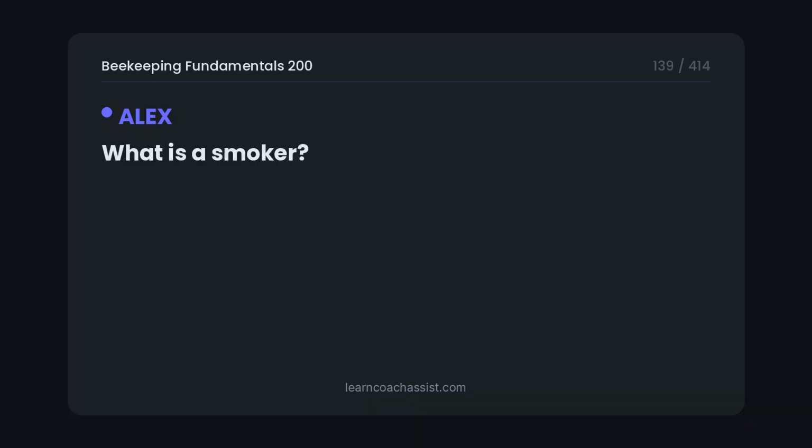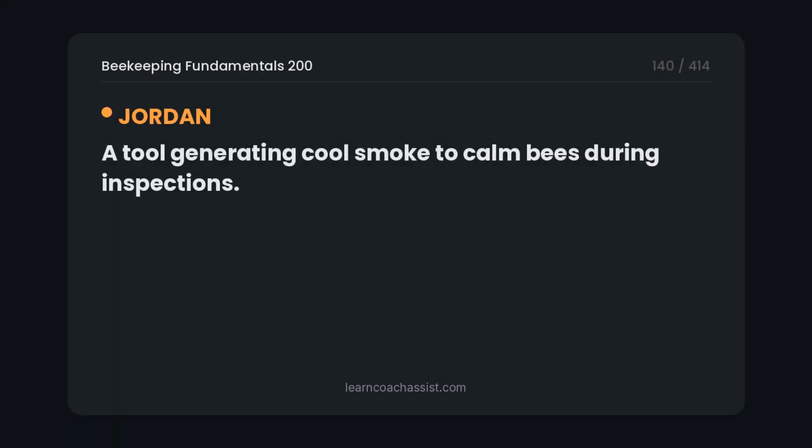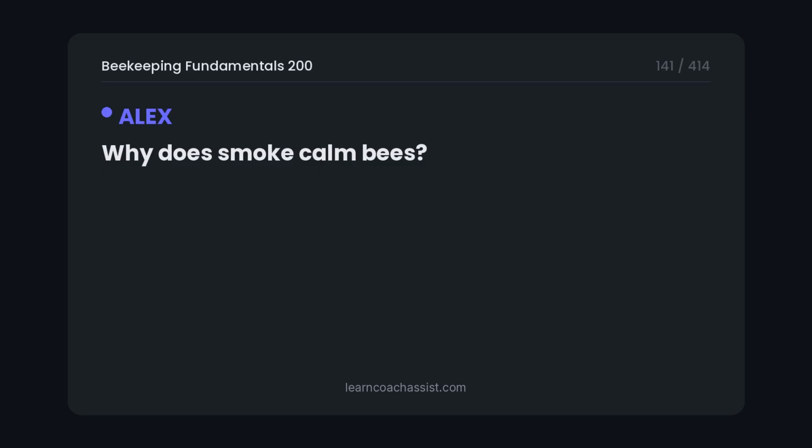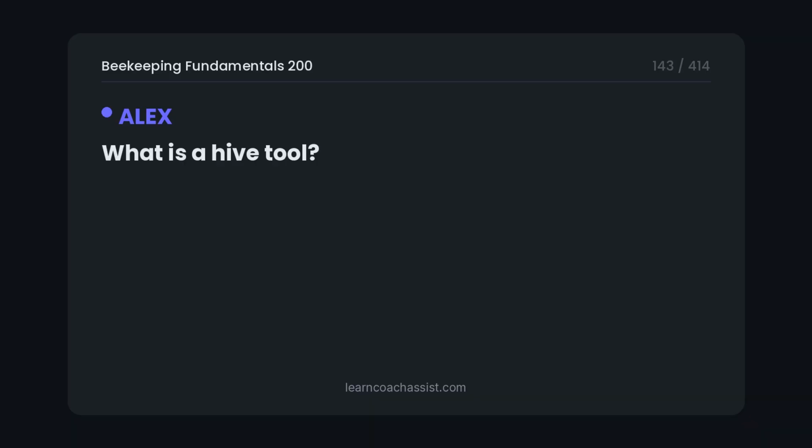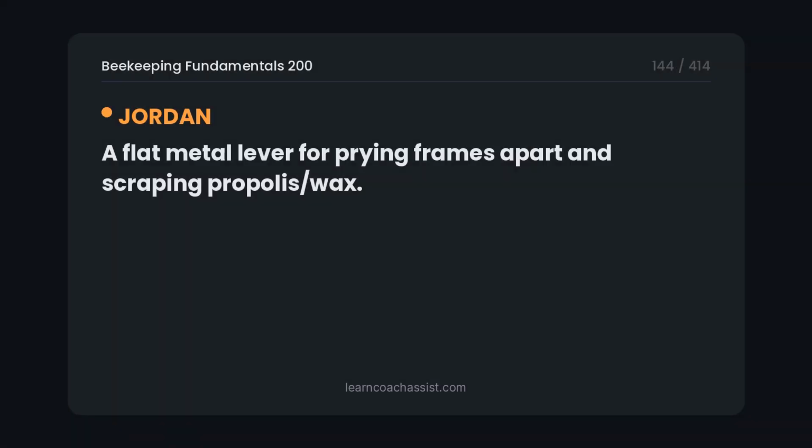What is a smoker? A tool generating cool smoke to calm bees during inspections. Why does smoke calm bees? It masks alarm pheromones and triggers bees to gorge on honey, making them docile. What is a hive tool? A flat metal lever for prying frames apart and scraping propolis and wax.